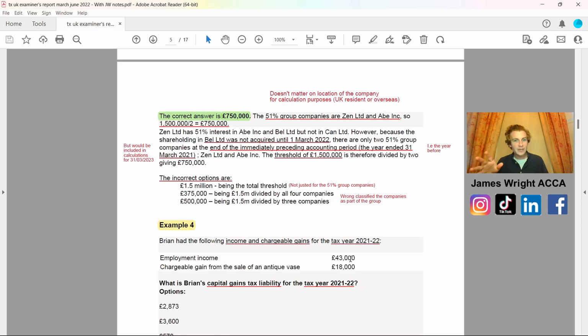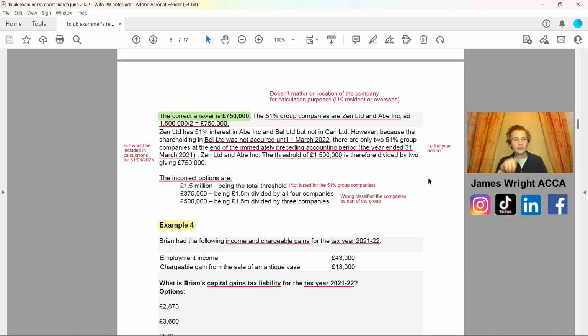The key thing for you to get down is that the 51% group companies are Zen Limited and Abe Incorporated on there. So 1.5 million divided by 2 gives us a threshold of 750,000. And that is where the correct answer, 750,000, came from. But the key thing on here is Bell Limited was not acquired until the 1st of March 2022. There are only two 51% group companies at the end of the immediately preceding accounting period, the year ended 31st of March 2021, i.e.